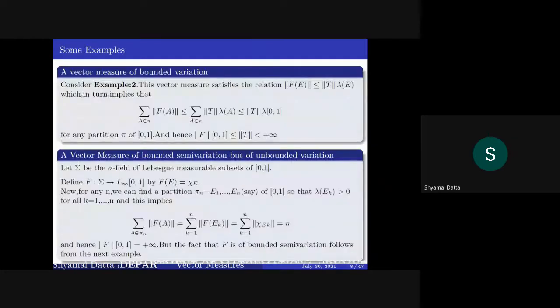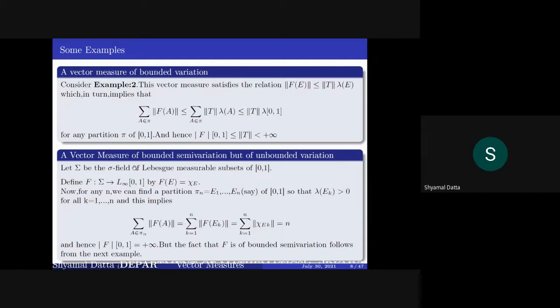You take f(E) equal to T of chi E, where T is a linear continuous map from L1(0,1) to X. If you calculate the variation, this summation is less than or equal to norm T into lambda of E, because the norm of f(E) is less than or equal to norm T into lambda of E. This holds for any E. And this becomes less than or equal to norm T. Then if you take the supremum, it becomes a vector measure of finite variation.